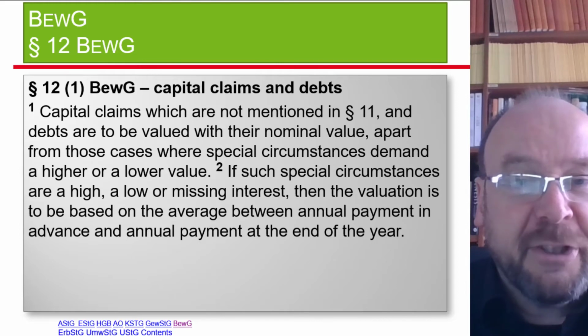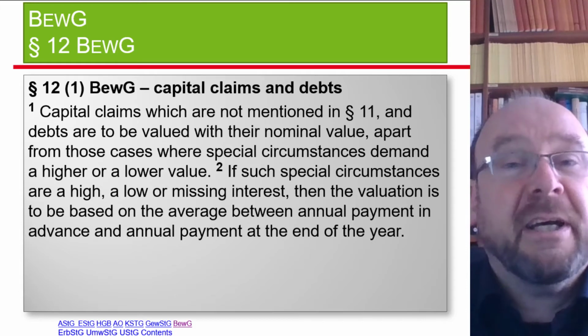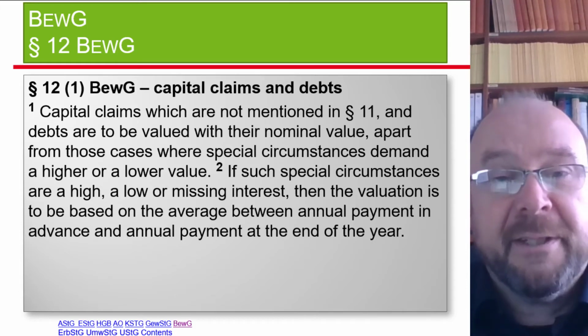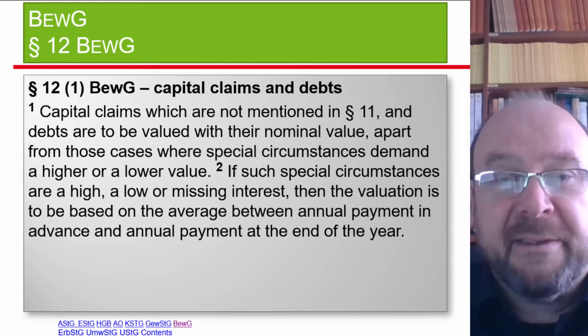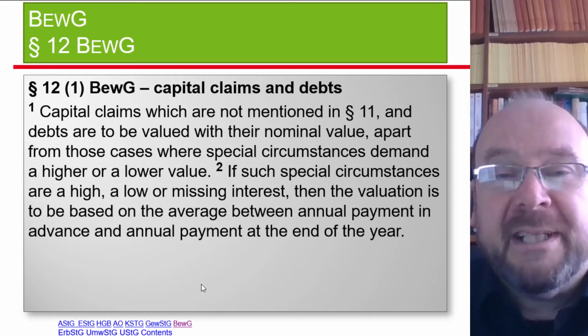Valuation with the official nominal value, which, by the way, nobody of us would ever have doubted because it's clear and self-evident. But a good law also has to regulate the seemingly clear things. So let's sum it up and write it down.